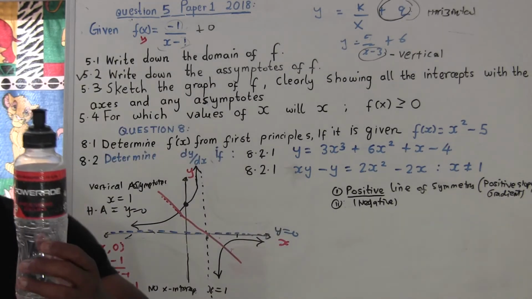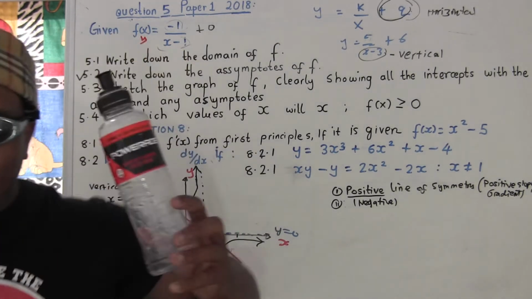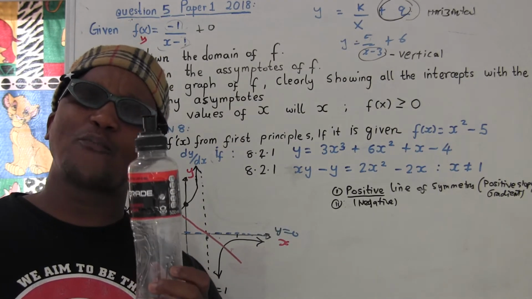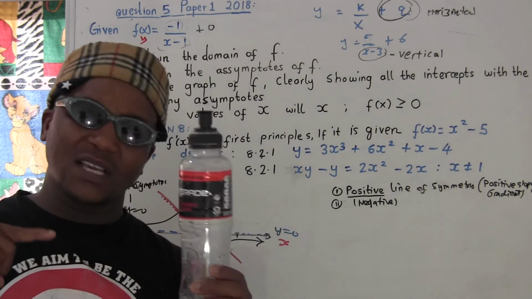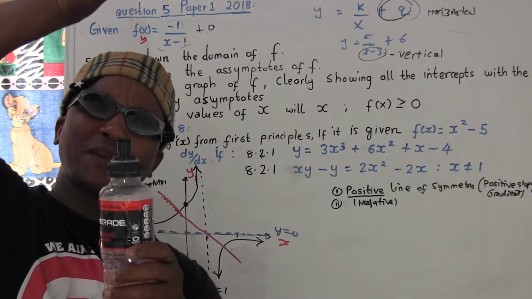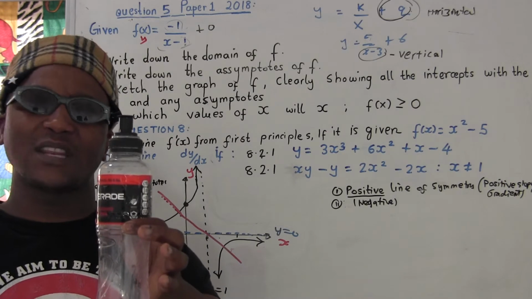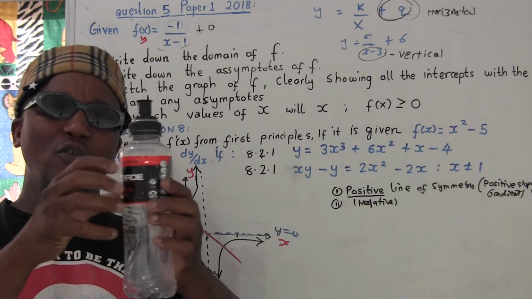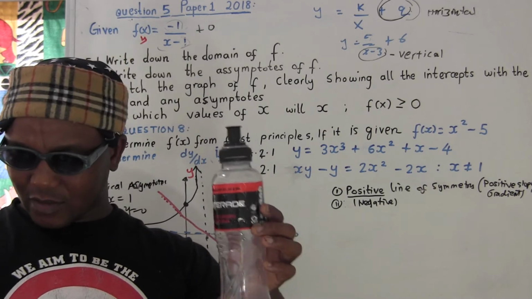Okay, so this is a water bottle. If you want to draw symmetry, symmetry is something which divides into two equal parts. Now let me cut here. Is it going to be two equal parts? No, because if I cut here, the two parts are going to be two different things. They're not going to look alike. But if I cut here, I'm going to have two parts and they're going to look alike. So this is a line of symmetry.